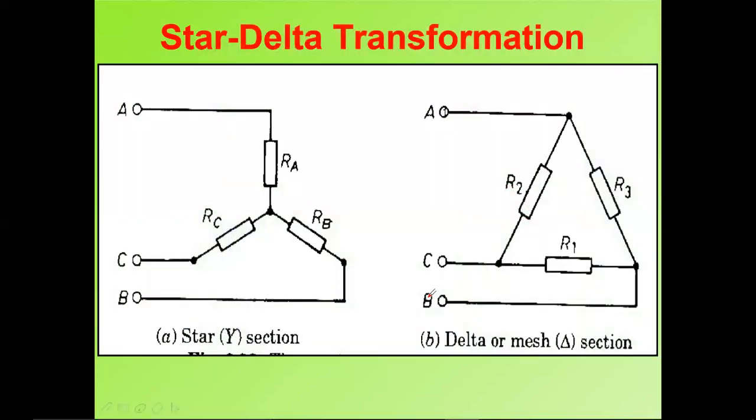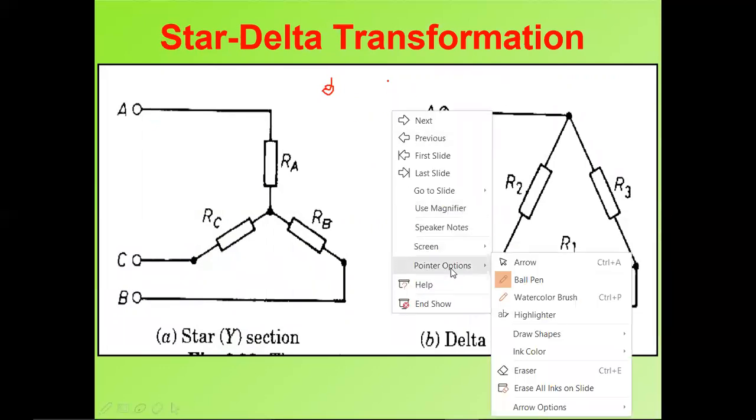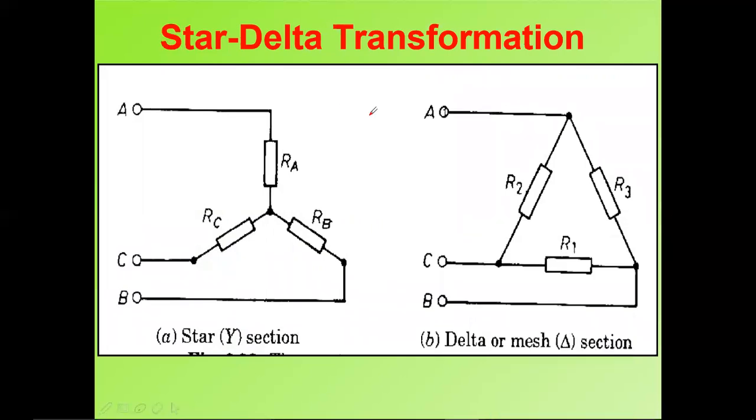This is a basic circuit, the equivalent circuit of star and delta. Let me draw it here for you. First take three outermost terminals, labeled 1, 2 and 3. On these three, you can draw star or delta.